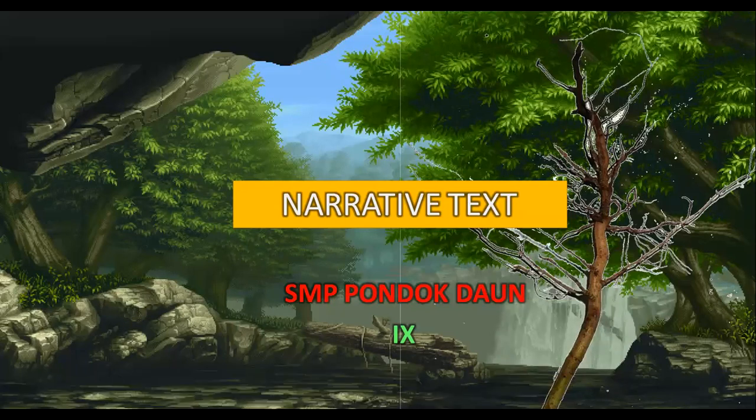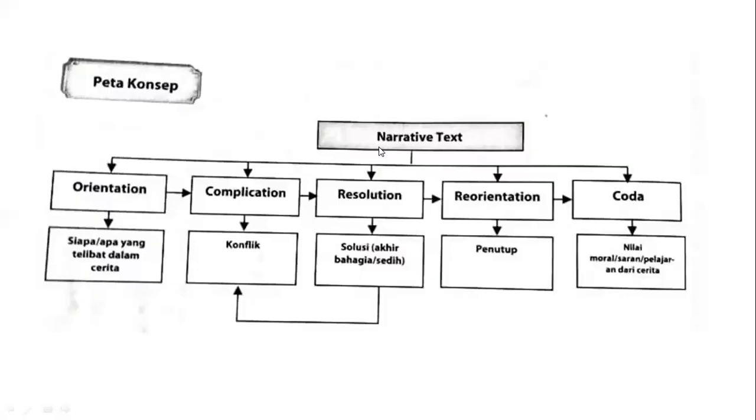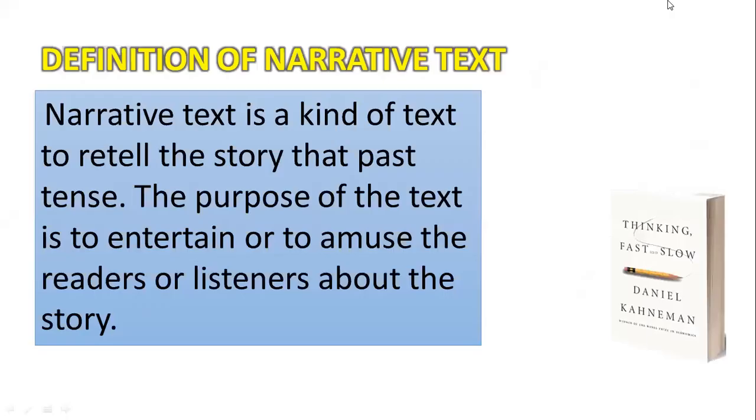Now Miss Ingrid wants to share about narrative text. This is my map of narrative text. The structure: orientation, complication, resolution, reorientation, and coda. Definition of narrative text: narrative text is a kind of text to retell a story in the past tense.